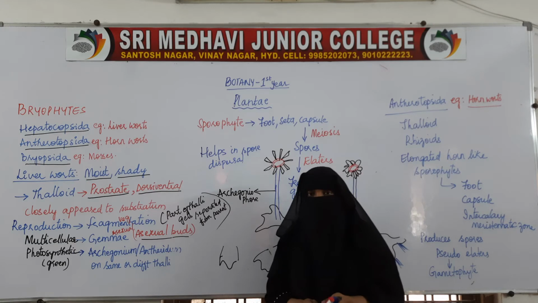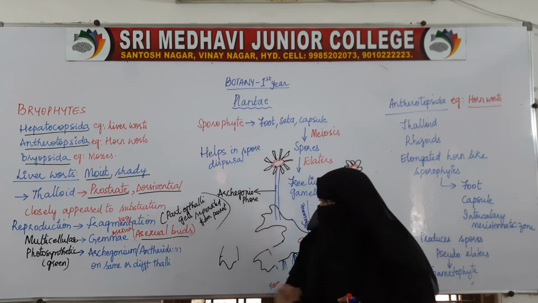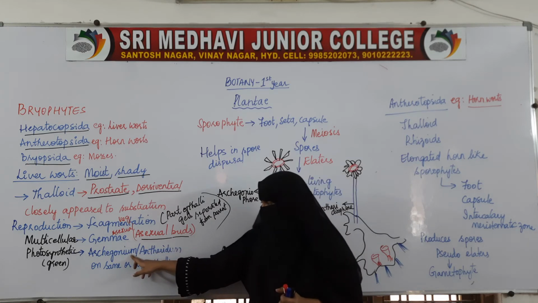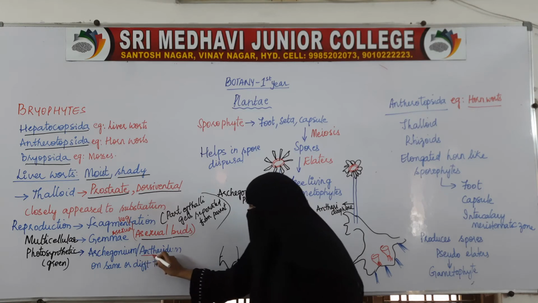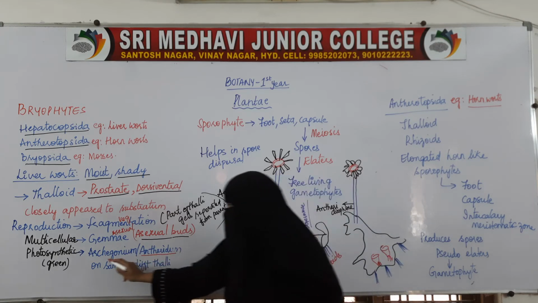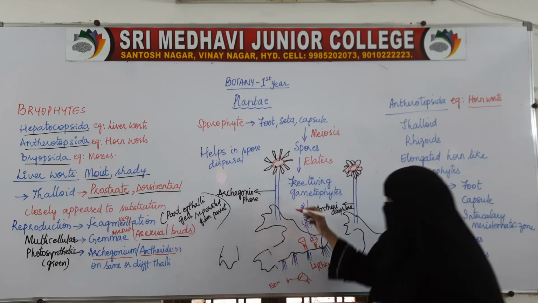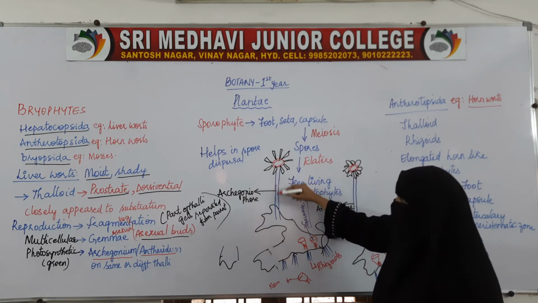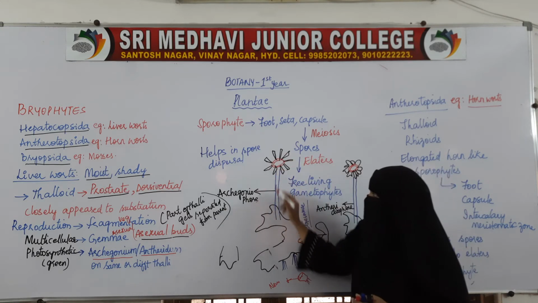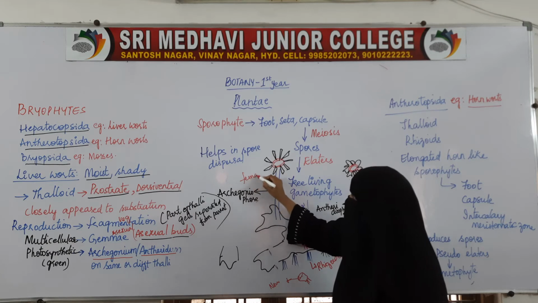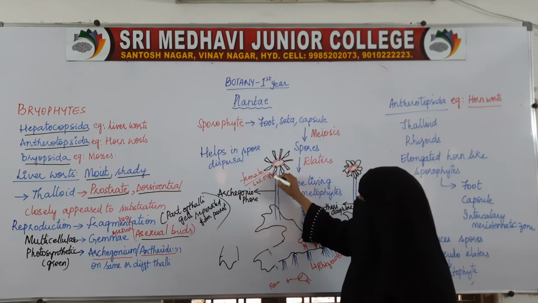Sexually, they have both the organs, that is male sex organ and female sex organ. Male sex organ is antheridium and female sex organ is archegonium. Here we have the stalk-like structure. Then this is archegoniophore. This is archegonia, the female sex organ.